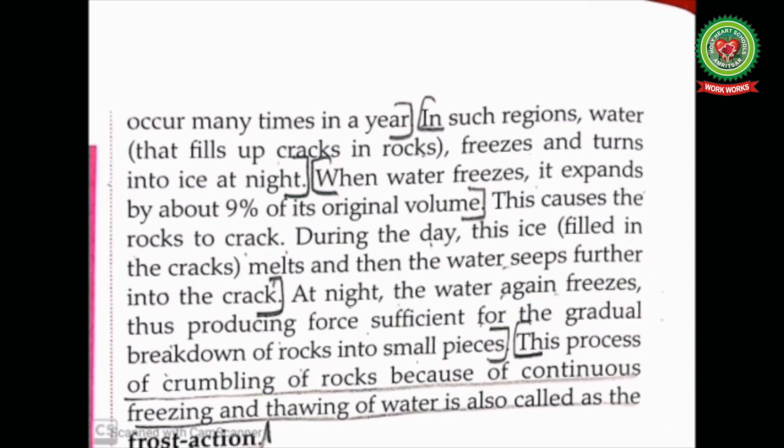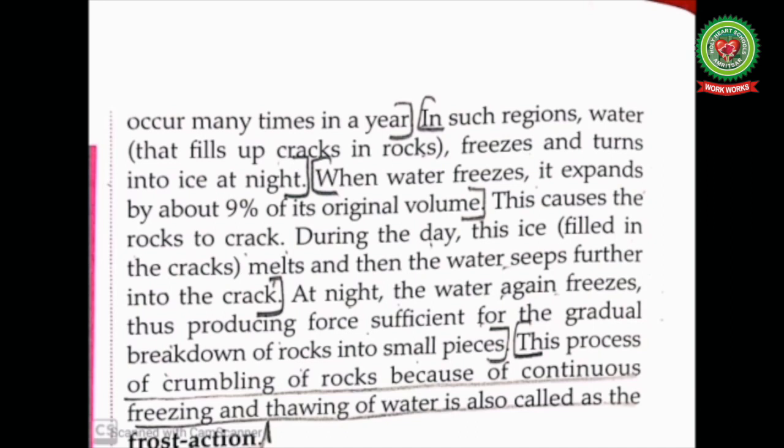In the mountains, the water is filled up in the cracks of the rocks and freezes during the night due to low temperature, and it expands by 9% of its original volume, and this causes the rocks to crack. During the day, ice melts and the water seeps further into the cracks and the cracks widen.